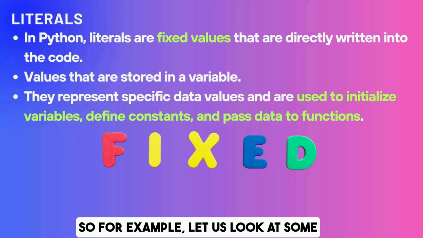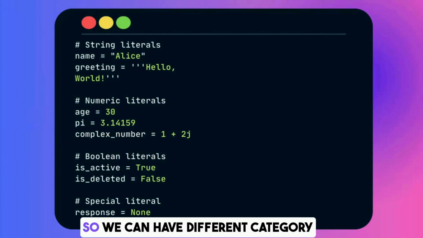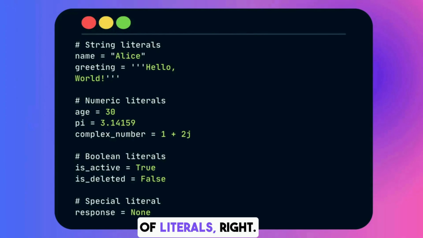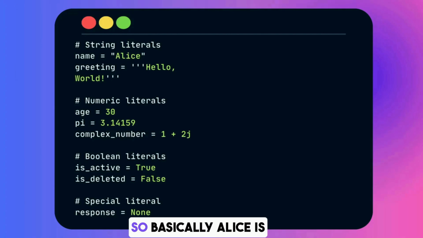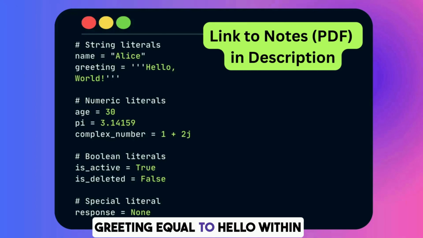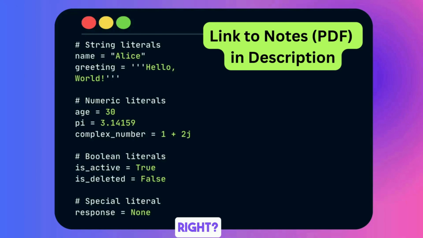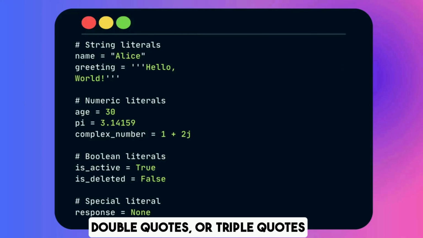Let us look at some examples of literals. We can have different categories of literals. We can have something called a string literal. For example, if I define name equal to Alice, Alice is the string literal here. Or if I have to greet someone, I say greeting equal to hello world within triple quotes. This is also a string literal. You can use single quotes, double quotes, or triple quotes to define string literals.